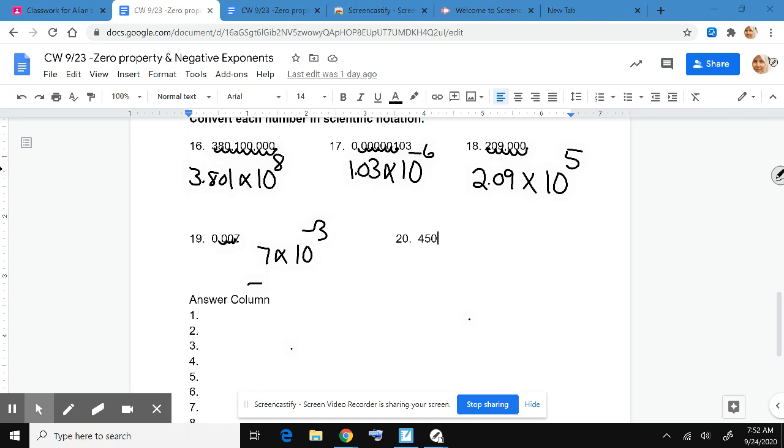Last one. Okay, so the decimal is originally here behind the number. We moved it so we can put it behind 4 to create A. Then we have to multiply that by some power of 10 to get back the original number. Since we put it behind 4, we have to move 1, 2 places to the right. So this should be 2. That's it.